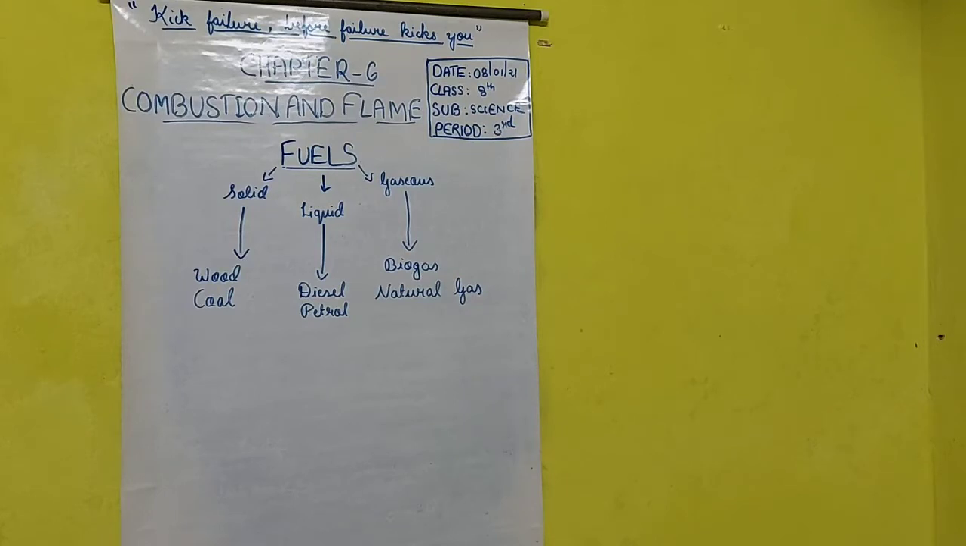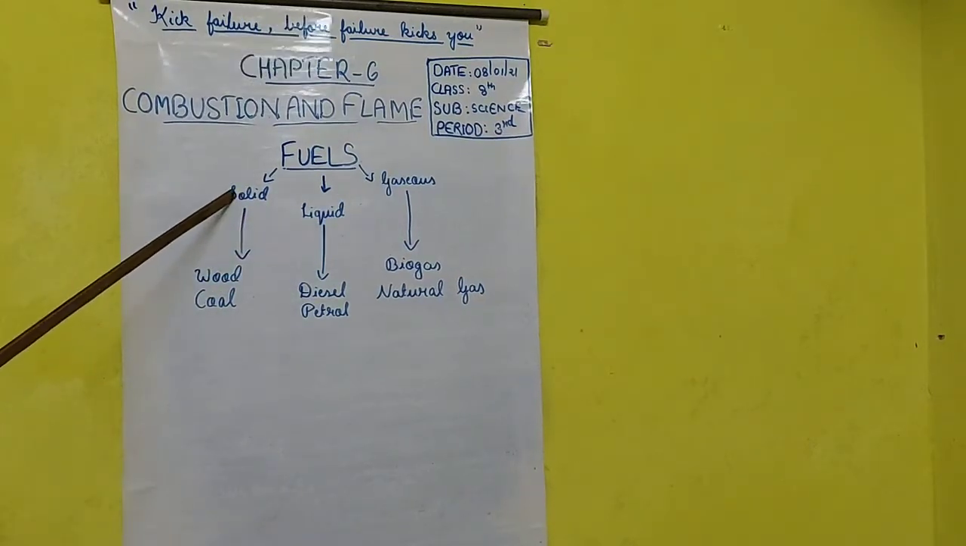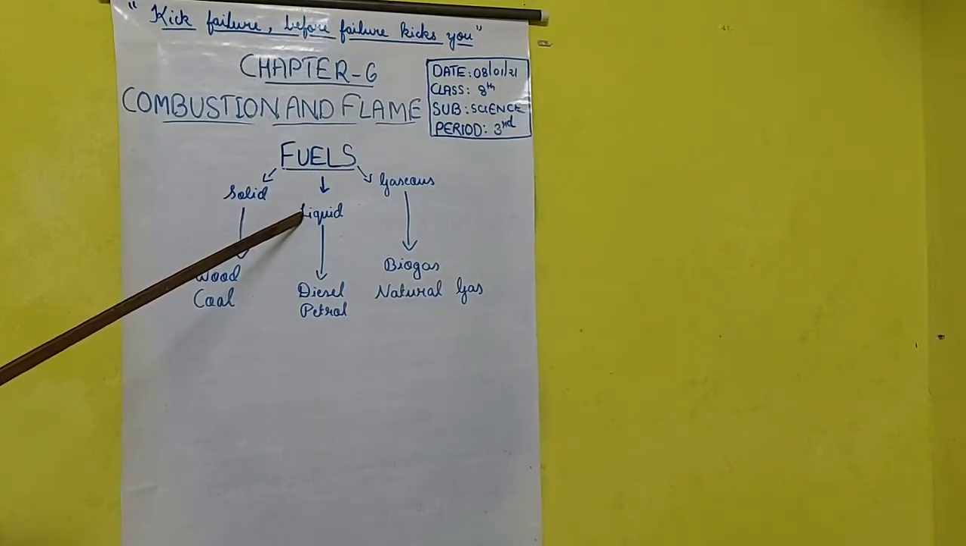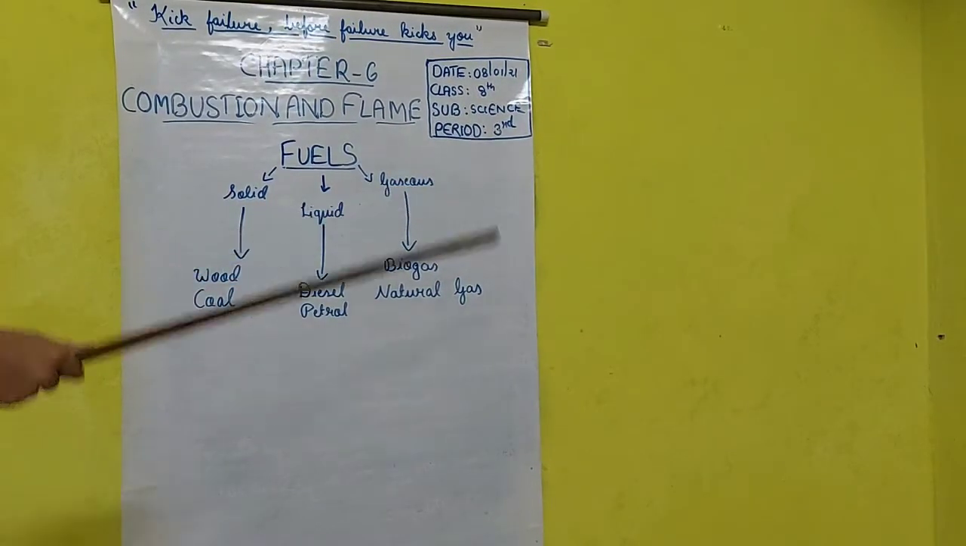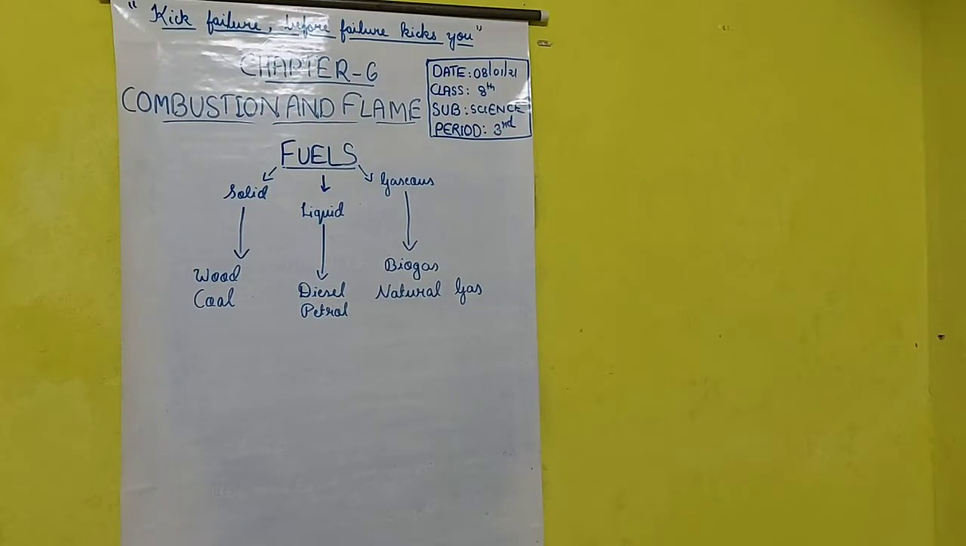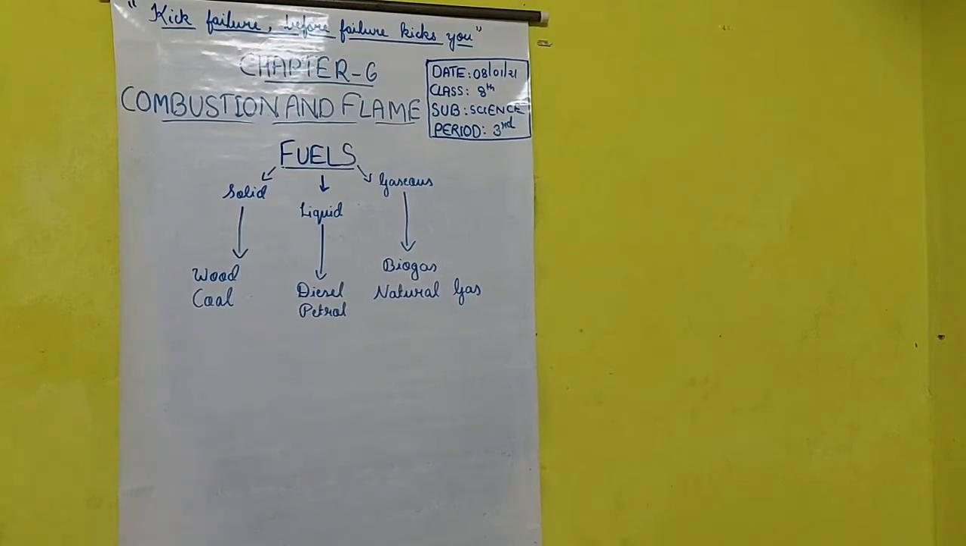Students, fuels can be of three types. It can be a solid fuel, a liquid fuel, or a gaseous fuel. Under solid fuel, we have examples such as wood, coal, etc. Under liquid, we have petrol, diesel, almost all the petroleum products. Clear?